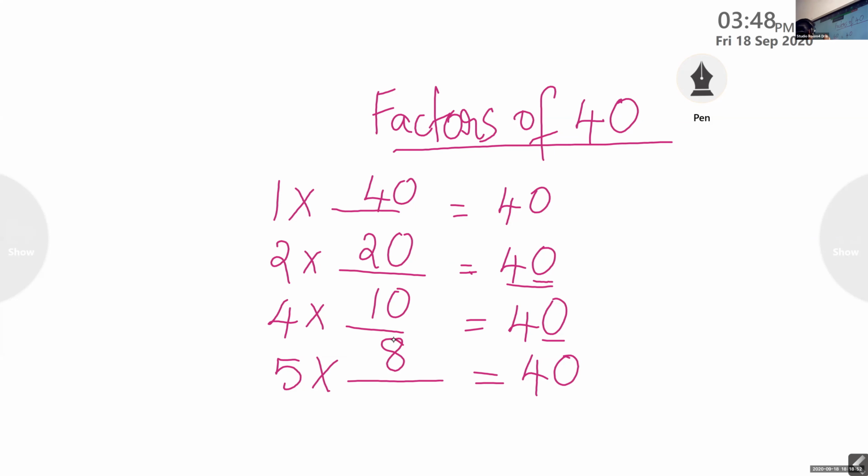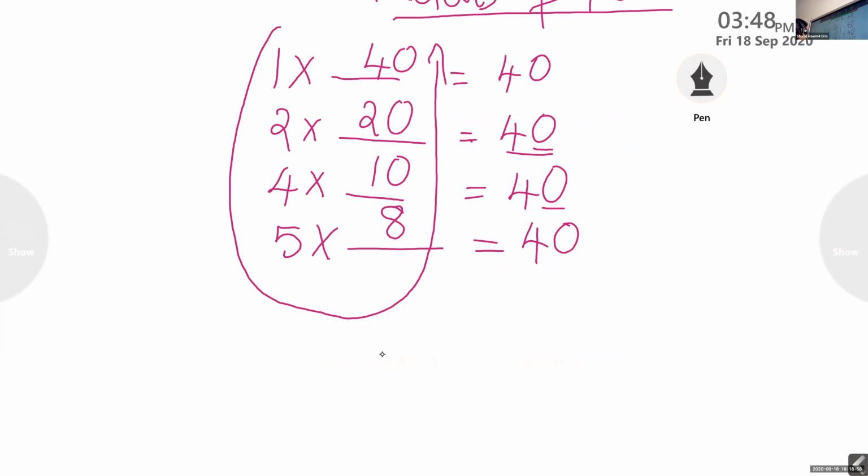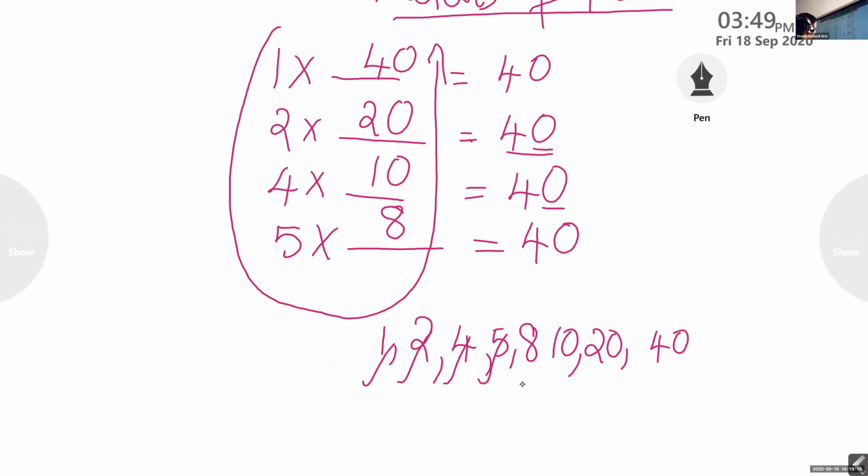Now we can take the numbers in this order. 1, 2. So 1 into 40, 2 into 20, 4 into 10, 5 into 8. So how many factors here? 1, 2, 3, 4, 5, 6, 7, 8. There are 8 factors.